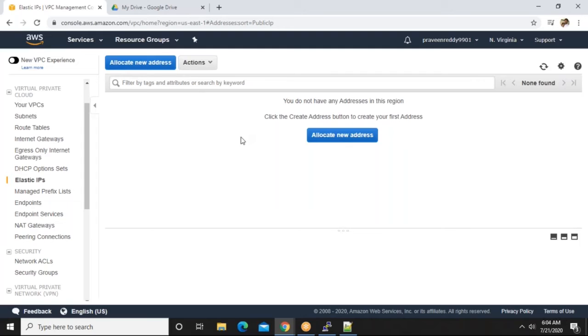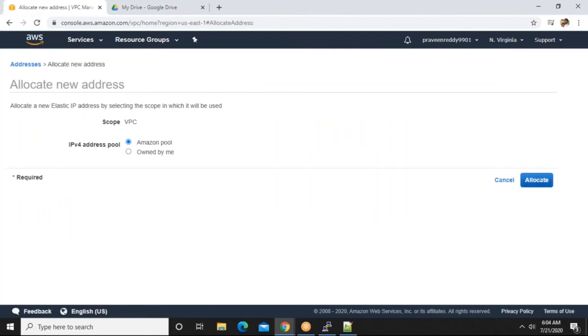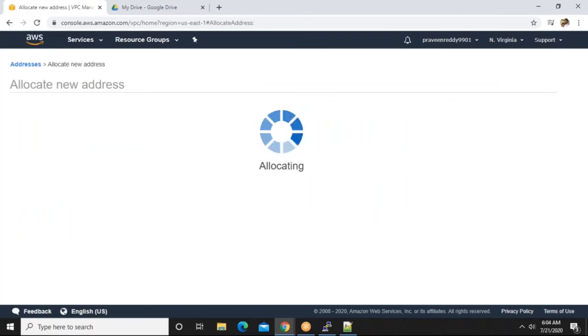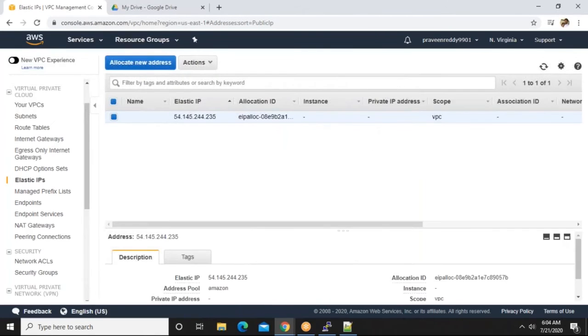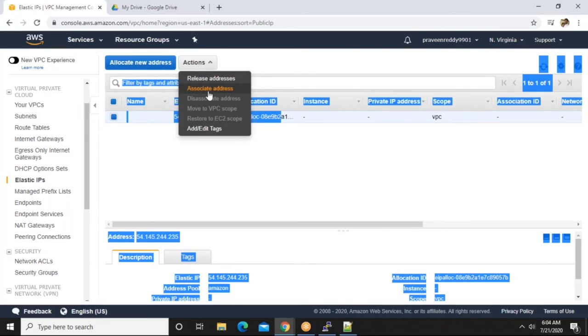Just click allocate new address, then allocate. So guys, this IP now I can attach to my EC2 instance. Just close that button. No need to log into EC2. From here itself, select actions, associate address.